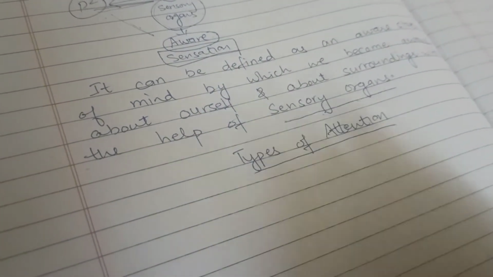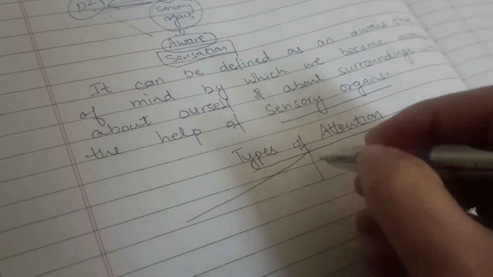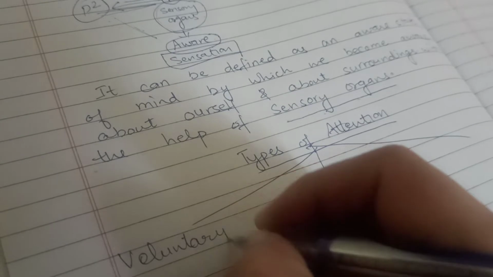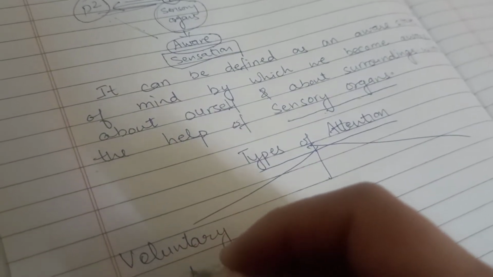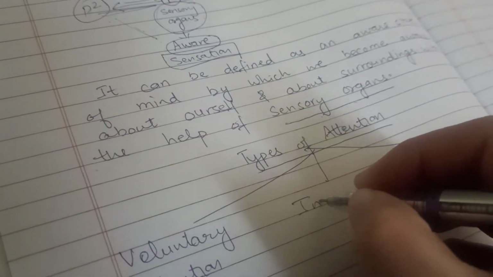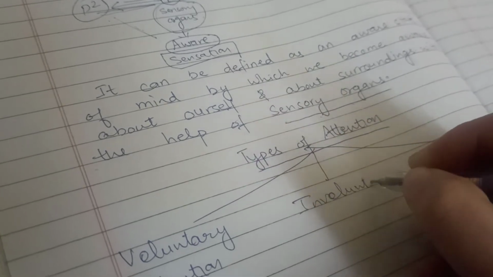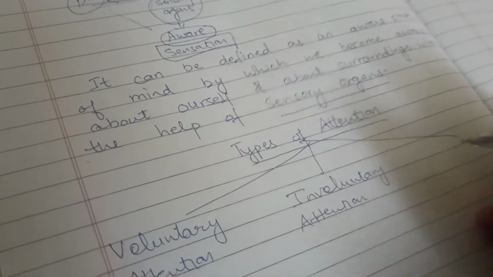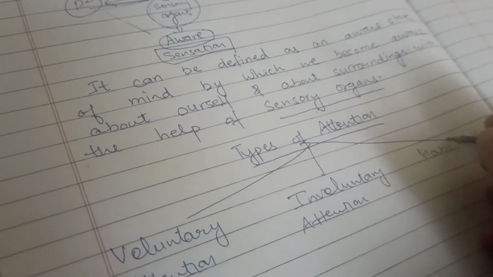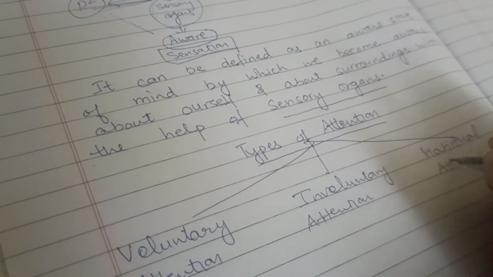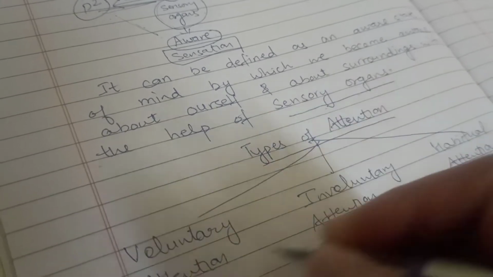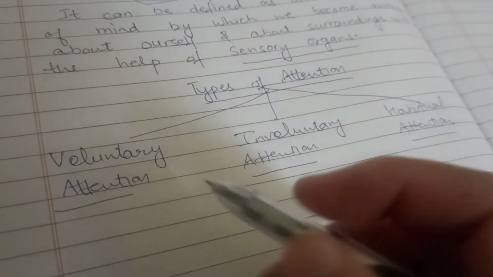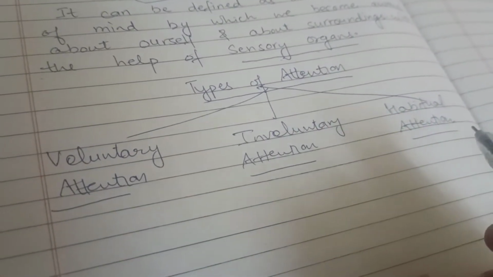Attention basically is of three types: voluntary attention, involuntary attention, and habitual attention. Now we are going to discuss all these three types of attention one by one.